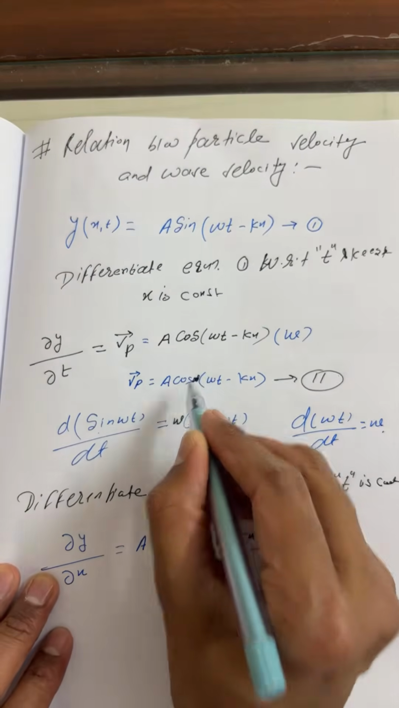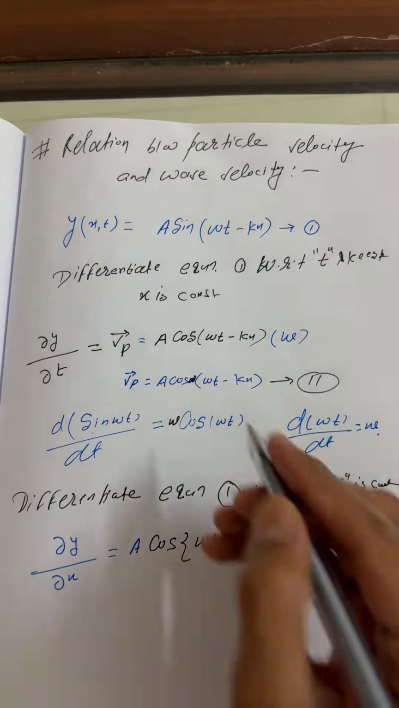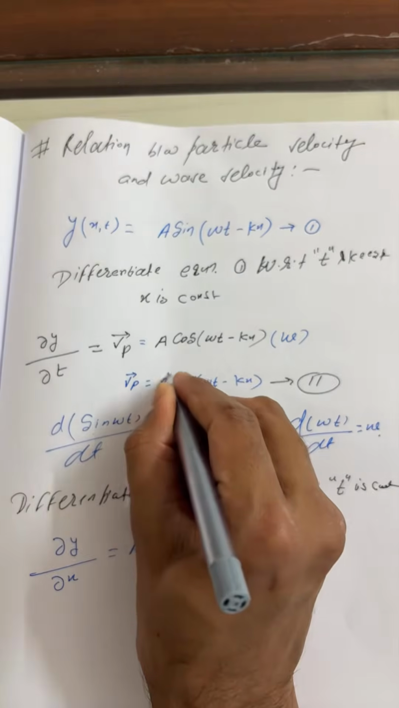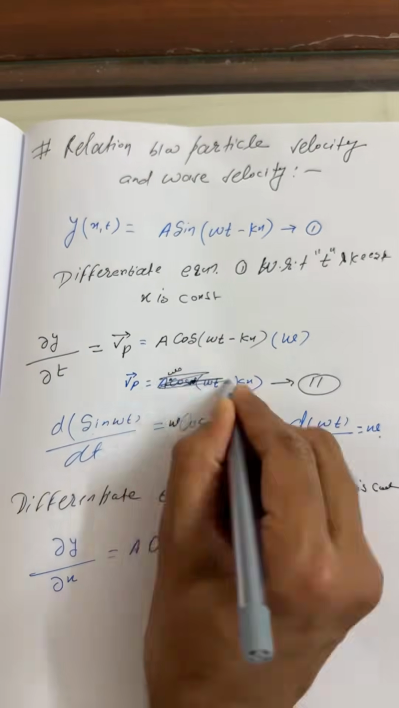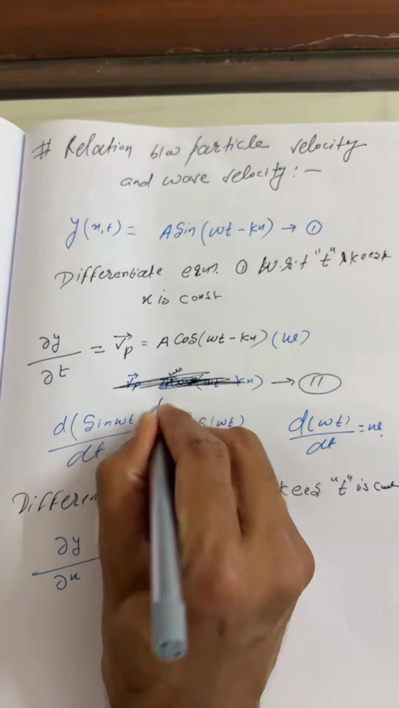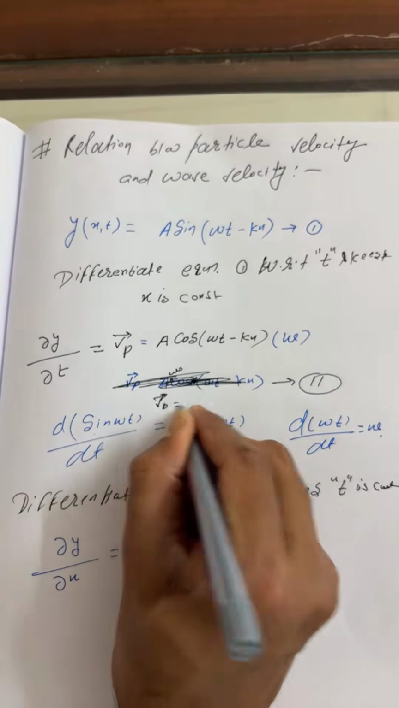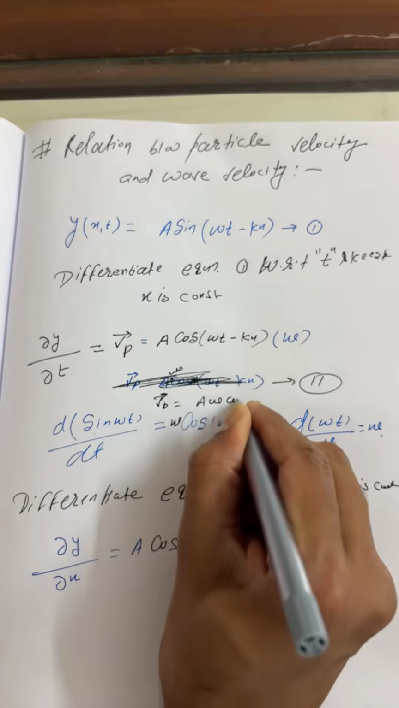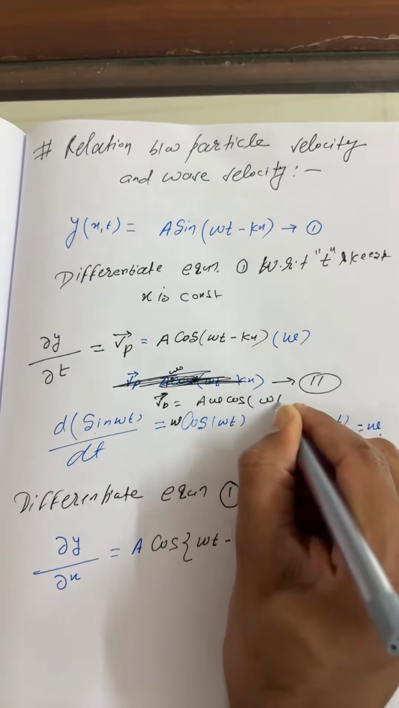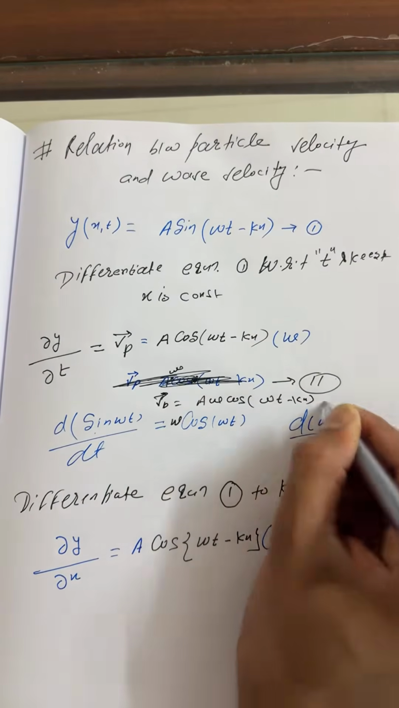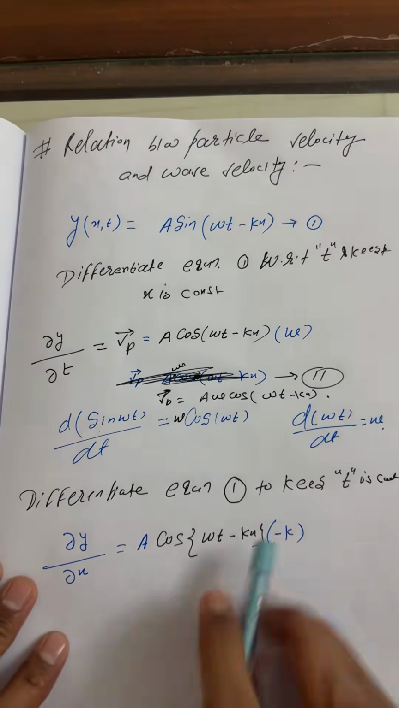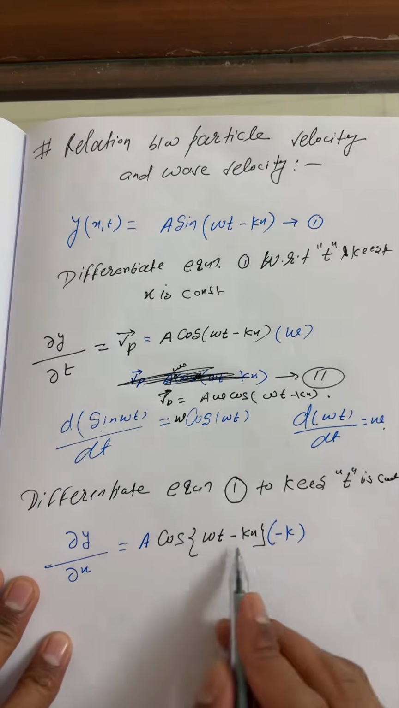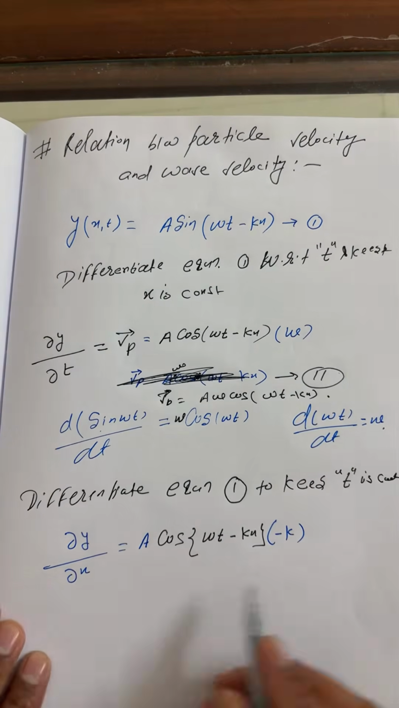In fact, I have to write here a omega. I'll write here once. So the velocity of particle, beta, is a omega cos of omega t minus kx. Okay, so here a omega cos omega t minus kx. Just keep it out.